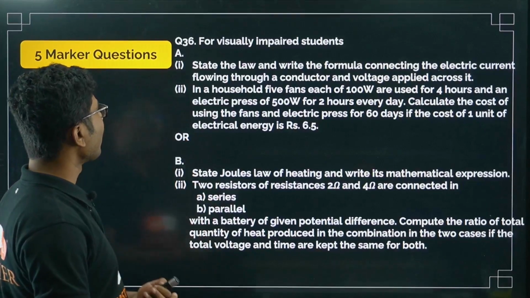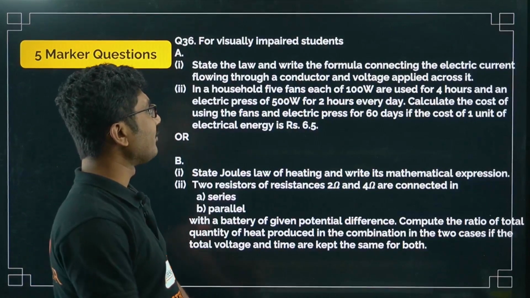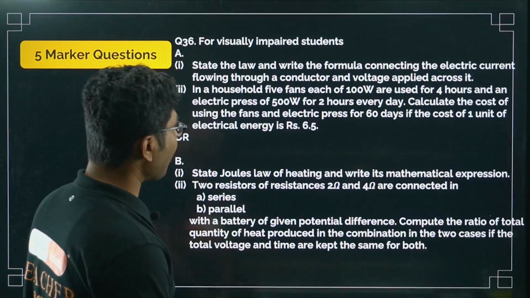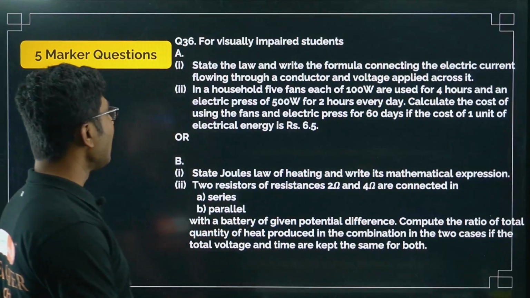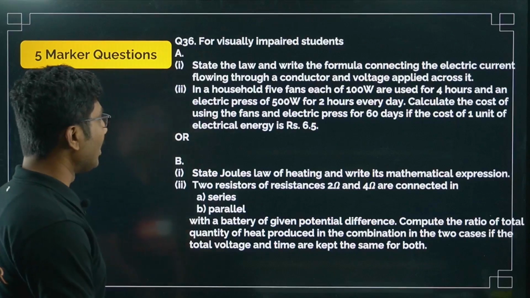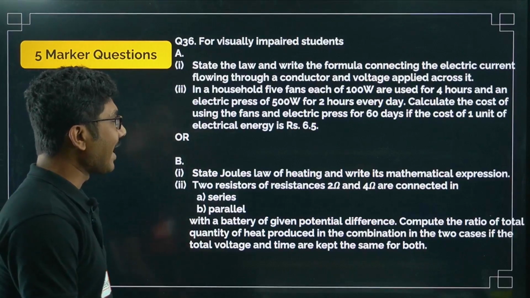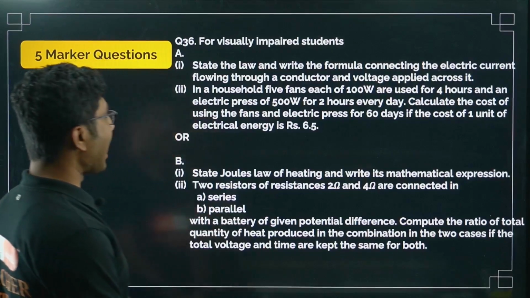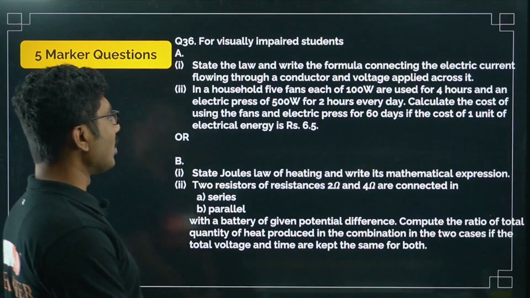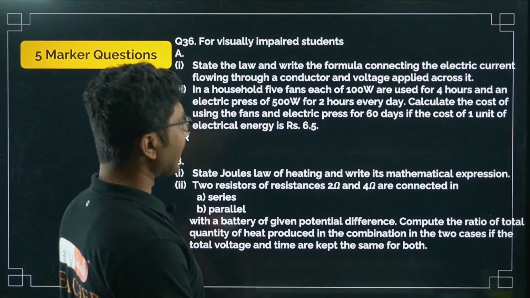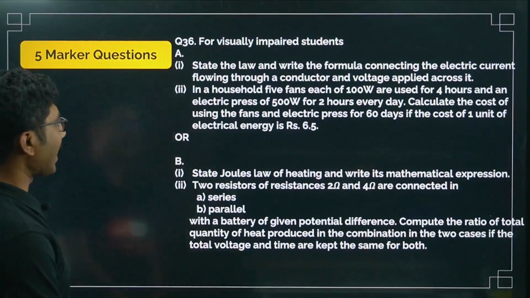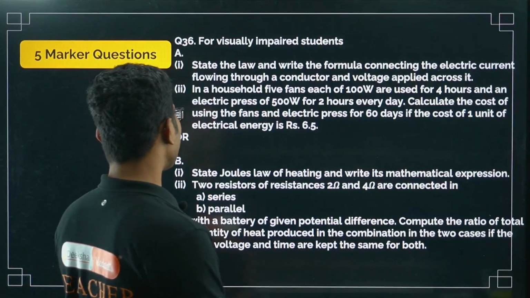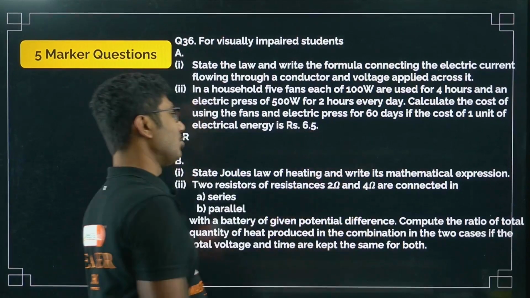Different question. Okay, state the law and write the formula connecting electric current flowing through a conductor and voltage applied across it, that is Joule's law of heating. In a household, five fans each of 100 watt are used for 4 hours and an electric press of 5 watt for 2 hours every day. Calculate the cost of using the fan and electric press for 60 days if the cost of 1 unit for electrical energy is 6.5 rupees.